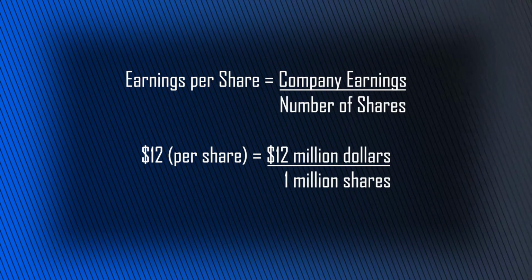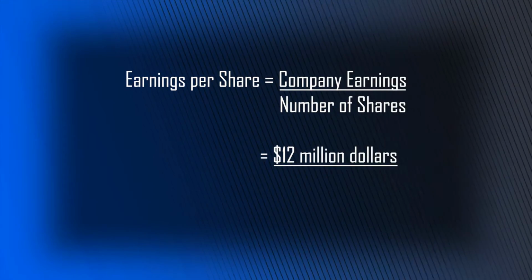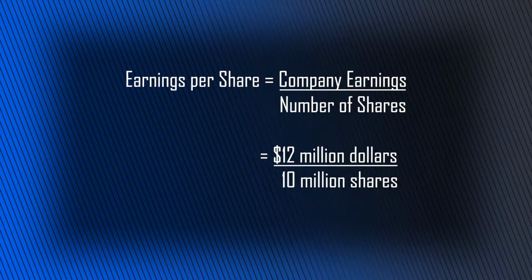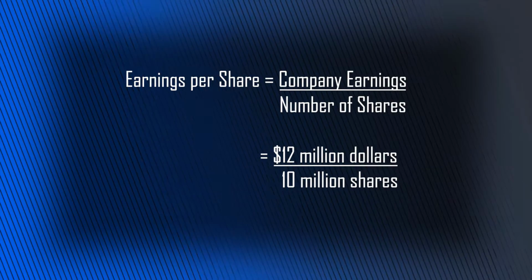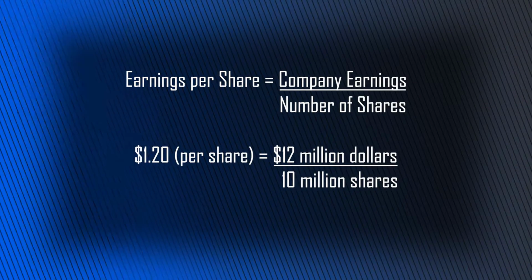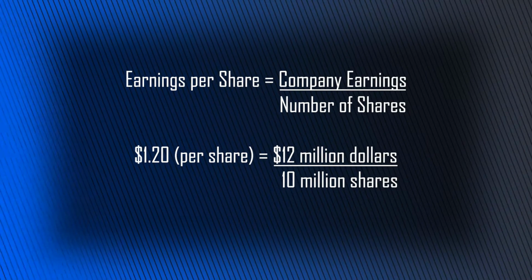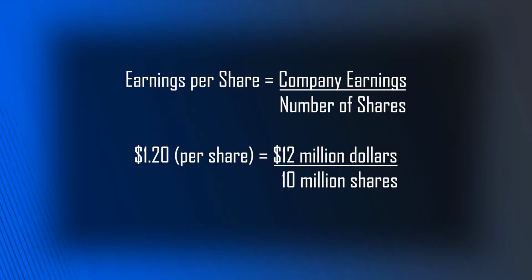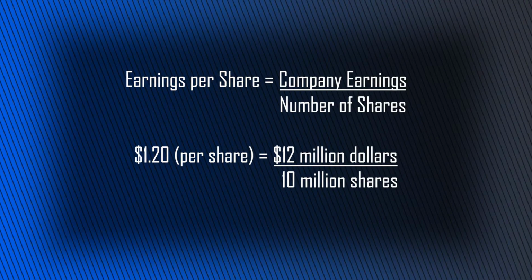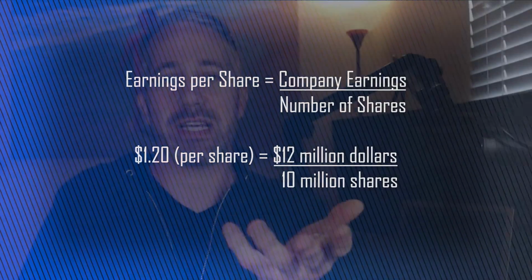Or if that same company that we said earns $12 million has 10 million shares outstanding instead of just 1 million, again, the company is still earning that same exact $12 million, same as before, but since you're dividing it by 10 million shares this time, instead of 1 million shares, the company is said to be earning $1.20 per share instead of $12 per share. Just move the decimal over. So we can continue and say if it had 100 million shares outstanding, the company would be earning 12 cents per share, and so on and so forth. It's the same exact company, just divided by different quantities of existing shares. That's called outstanding shares.